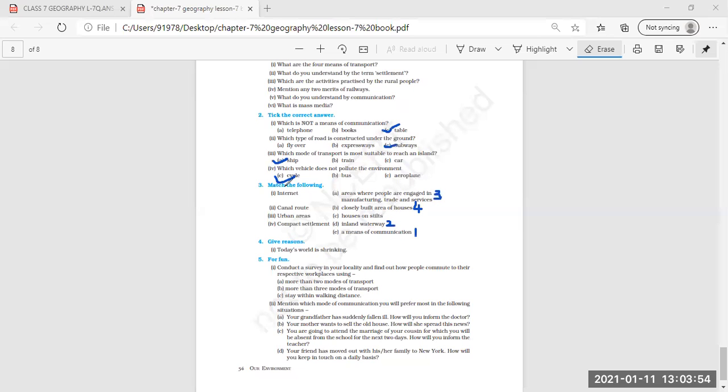So I'm repeating it again. First, internet. Internet is a means of communication. Second, canal route. They are inland waterways. Third, urban areas. Areas where people are engaged in manufacturing, trade, and services. And fourth, compact settlement. Closely built area of houses. One extra option is given, that is houses on stilts. This is the extra option. Need not mark this.